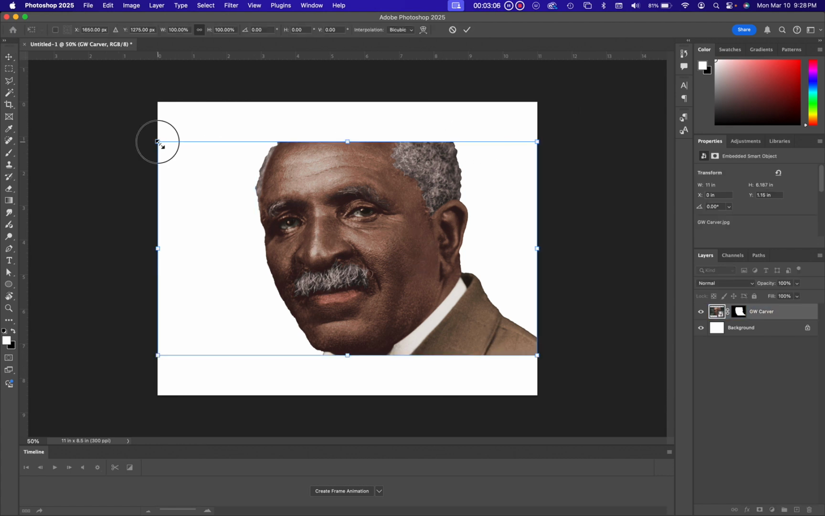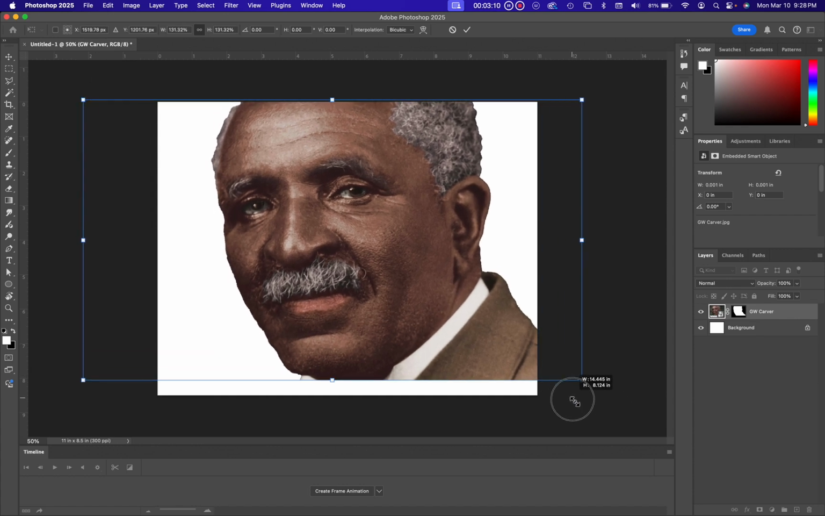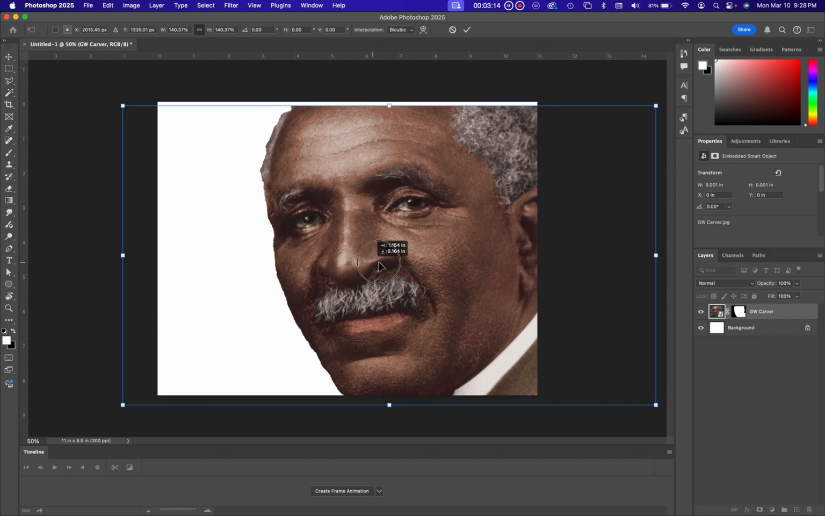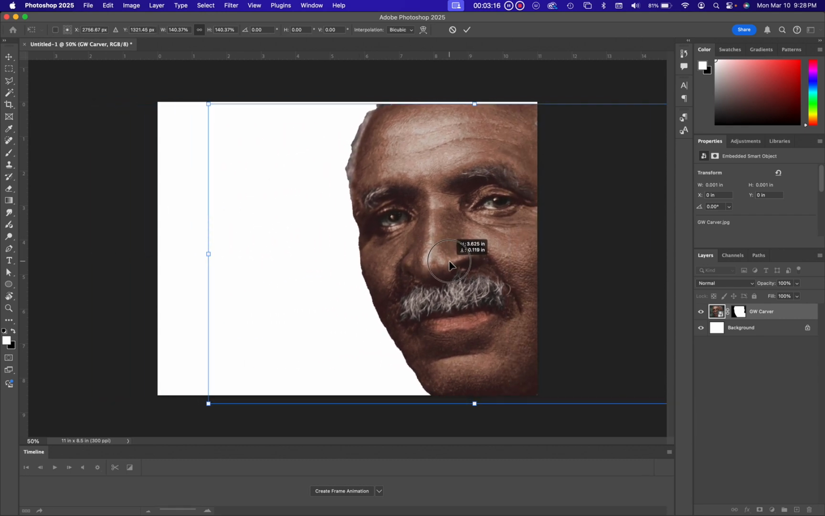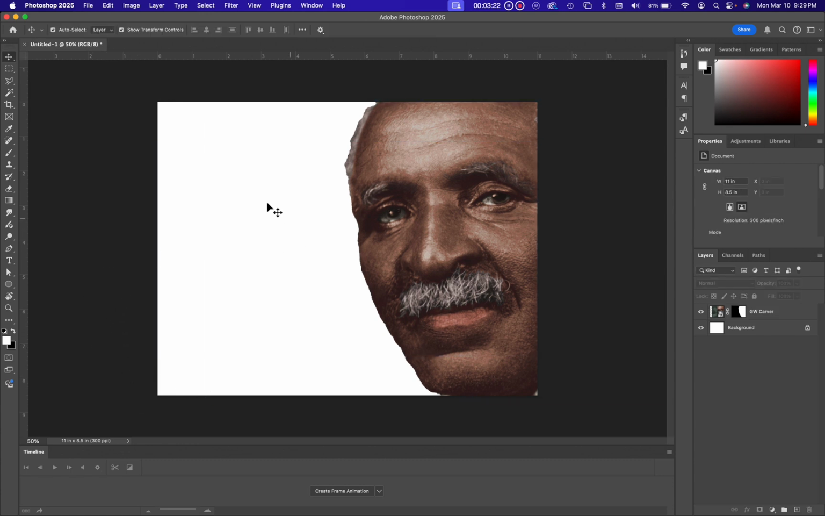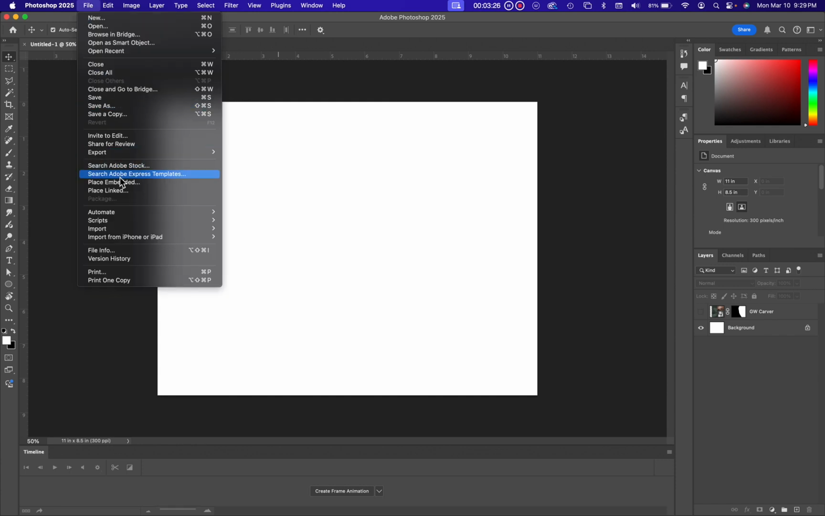So what you're going to do is you got to take any cut off parts to the edge. But of course, now this leaves no room to put a quote. So I could take this one. As long as I got most of his face, I should be fine. This one is okay to use. I'm going to show you the others. I'll just hide that one. I'm going to do another file, place embedded.